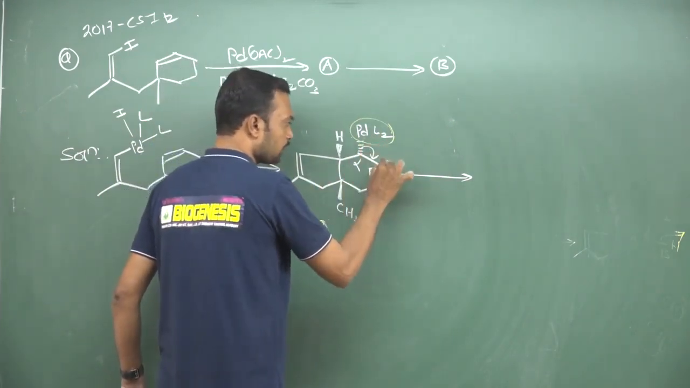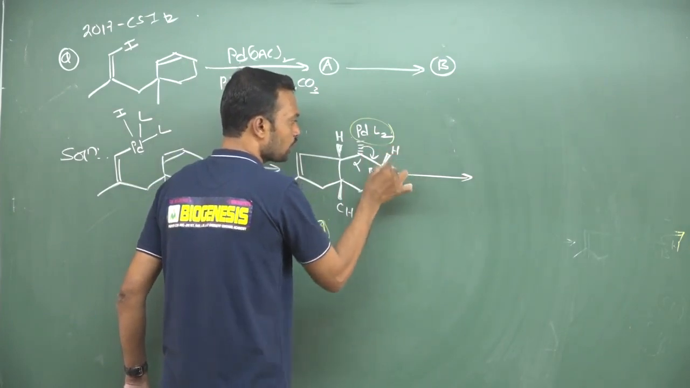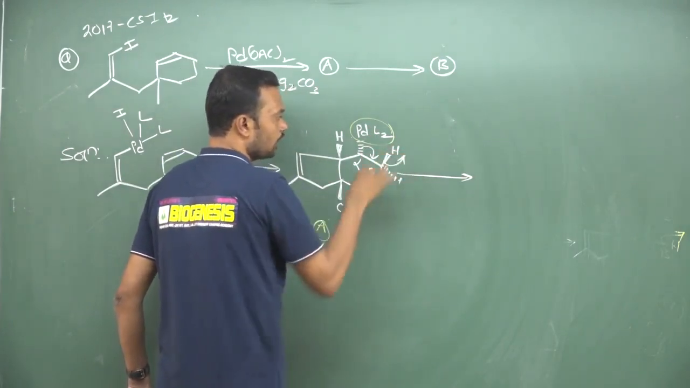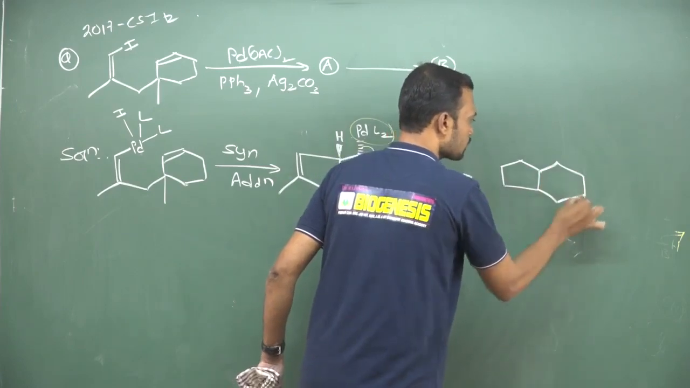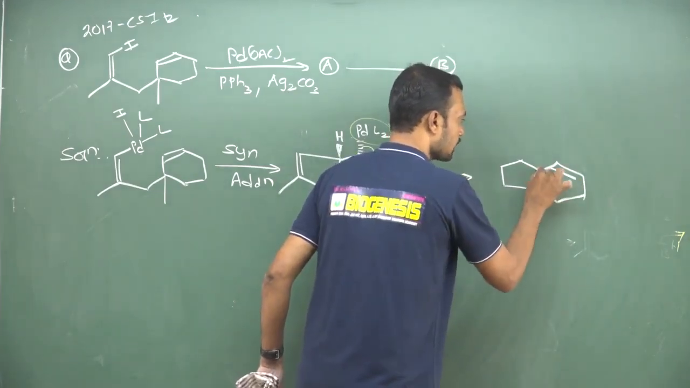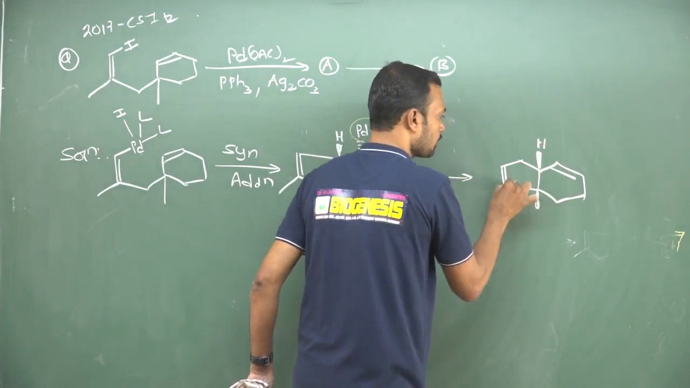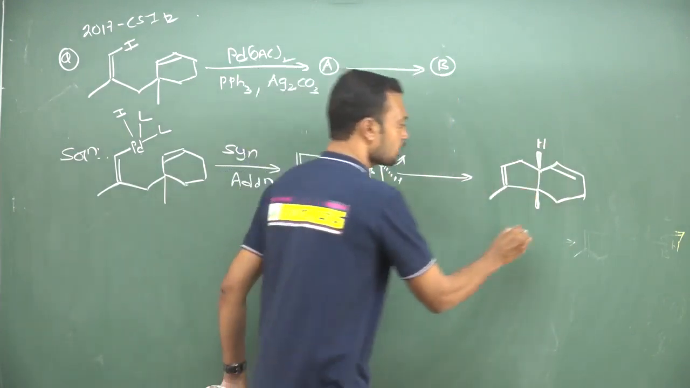So this palladium and this hydrogen are oriented in 2 different directions, and it will be removed here. And finally, there is a 5-membered ring and this is a 6-membered ring with a double bond. It is a thick line, the hydrogen is also a thick line, here is the double bond, and this is the one. So this is your answer B.